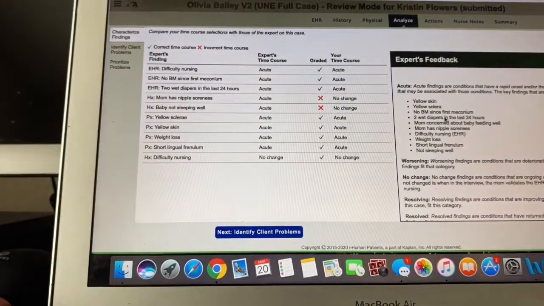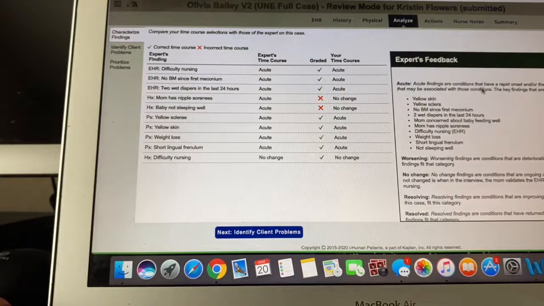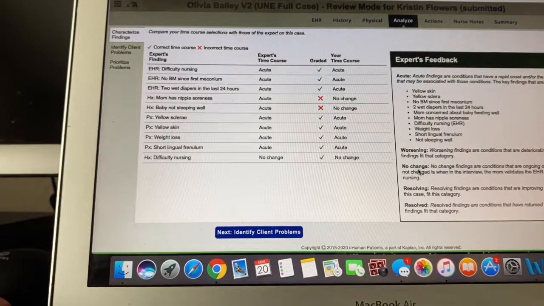The next piece is going to be analyze. So in this piece, you're first going through everything that was found wrong from your physical assessment and your history. Everything that is an issue that we have to look at. Basically, you're going to be deciding if it's acute, meaning that they have a rapid onset. If it's something worsening, so if they came in and it's getting worse, then you would note worsening. If there's no change, it means they're just ongoing, they're staying the same. Resolving, it's something that you've done, you've looked at, and now it's getting better. Resolved, meaning that it's no longer an issue anymore.